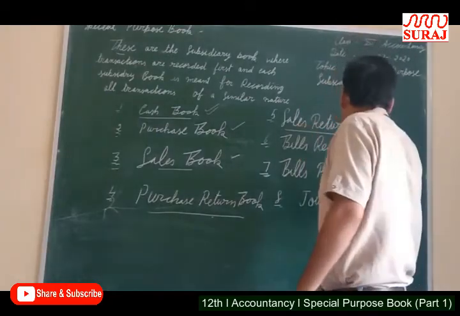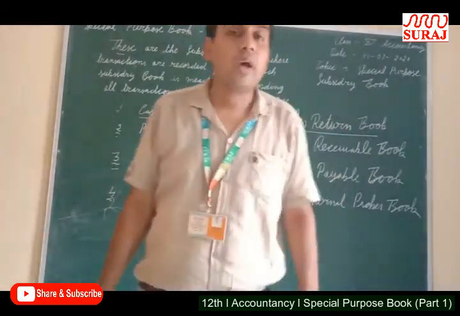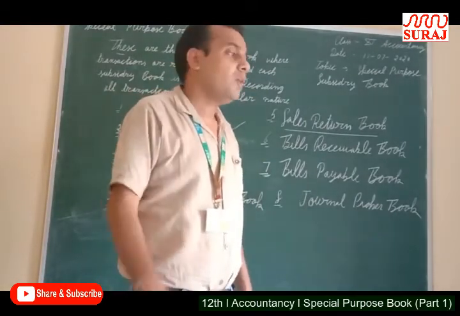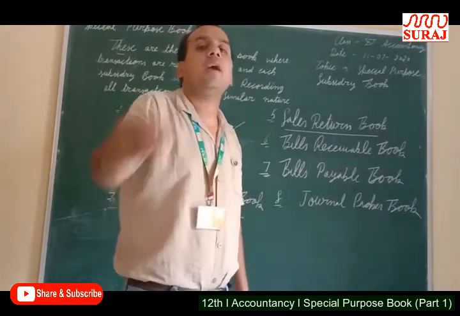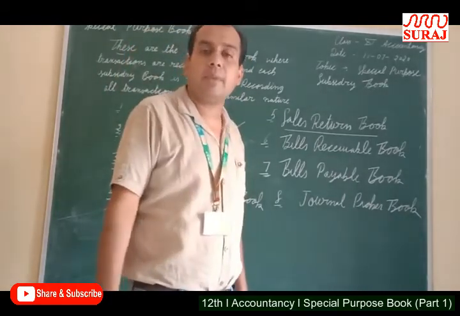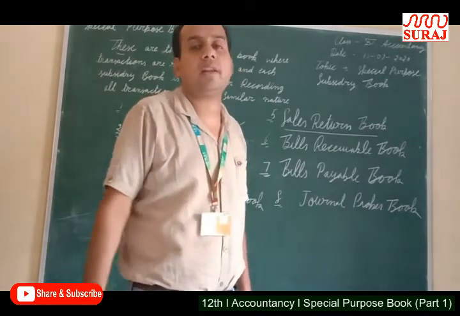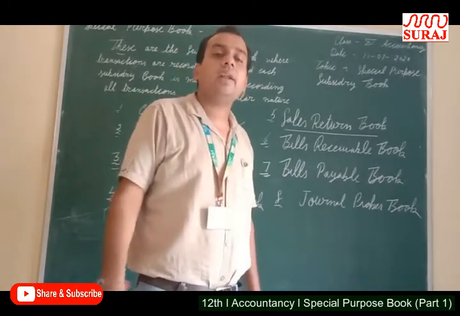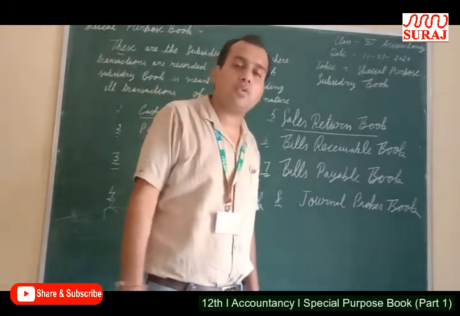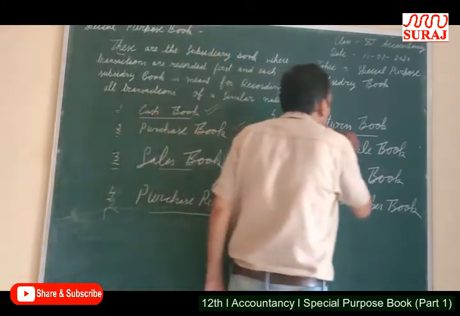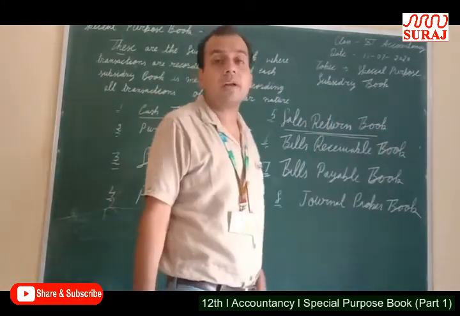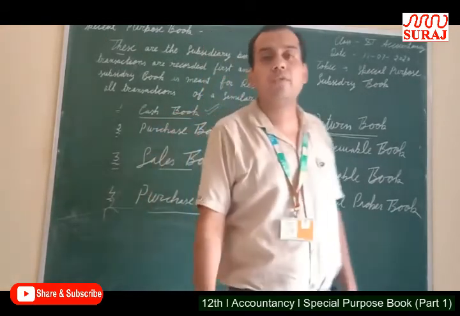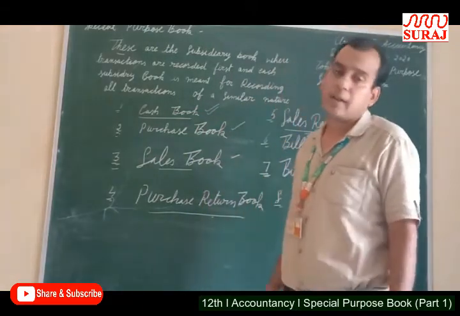Next one, sales return book. Those books in which all sales returns are recorded. Means those goods which are sold to customers on credit, now these are returned by the customer to us. These are recorded in the sales return book. Why does the customer return goods to us? Reasons: if goods are not in proper quantity, or if goods are not according to sample, then the customer can return goods to us.